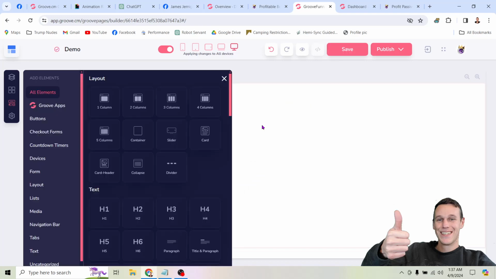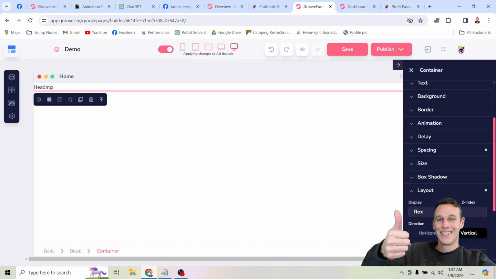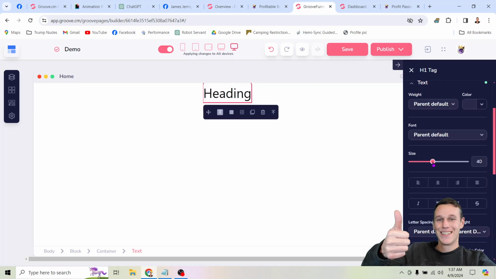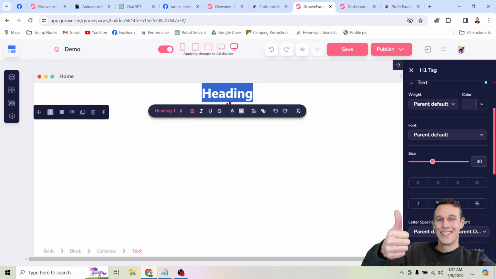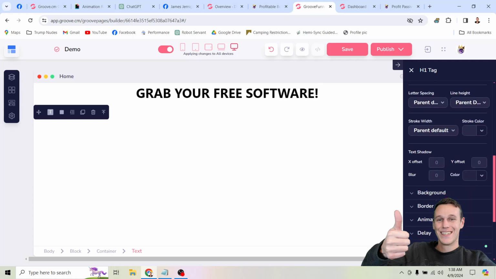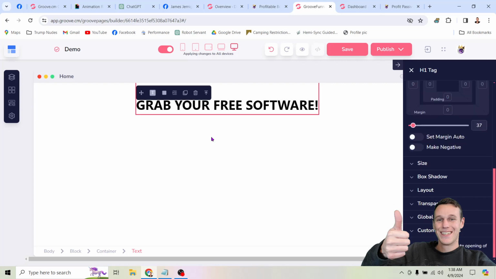And so if I just drag a heading in here, and then I'll need to close this menu in just a second. Once it loads, there we go, we have a heading. So now I can do a couple things. I can adjust the layout of this. Say I want it centered, right? I can just come over here and click these buttons. Now it's centered. So now if we want to adjust the size, we'll just come over here and drag the slider, right? And we can make this bold, whatever you want to do. So you can make this something as simple as grab your free software, right? And then so to make it a little prettier, let me come over here to spacing, and I'll just move it down a little bit. There we go, that looks pretty good.